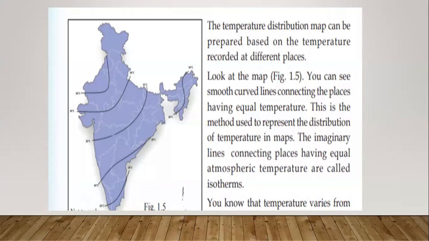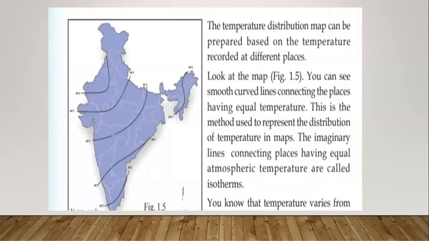This curve is connecting different places having equal temperature. This method is used to present the distribution of temperature.